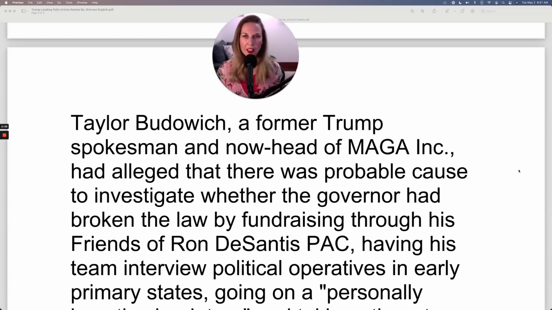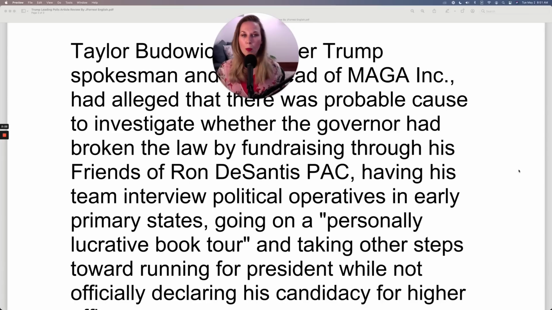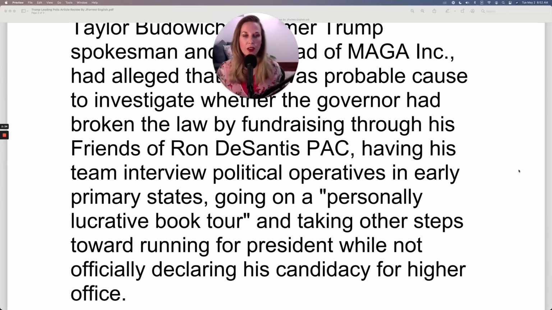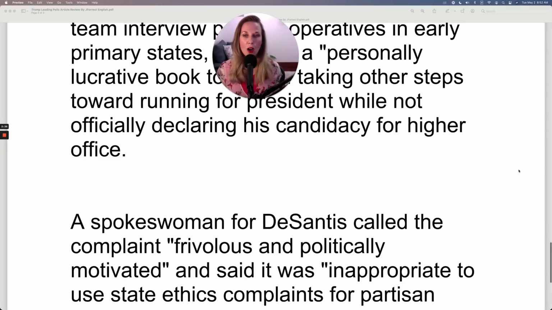Taylor Budowich, a former Trump spokesman and now head of MAGA Inc., had alleged that there was probable cause to investigate whether the governor had broken the law by fundraising through his Friends of Ron DeSantis PAC, having his team interview political operatives in early primary states, going on a personally lucrative book tour, and taking other steps toward running for president while not officially declaring his candidacy for higher office.